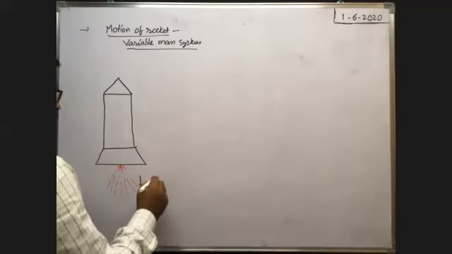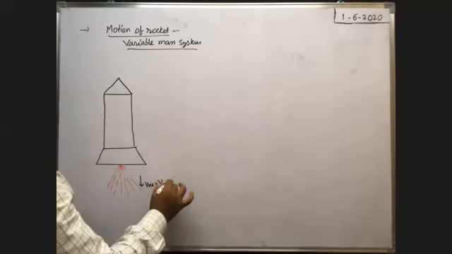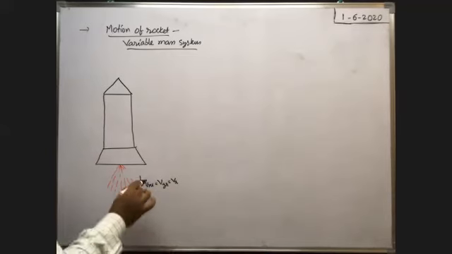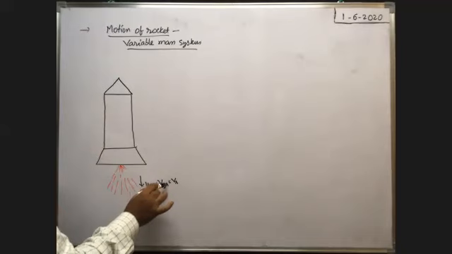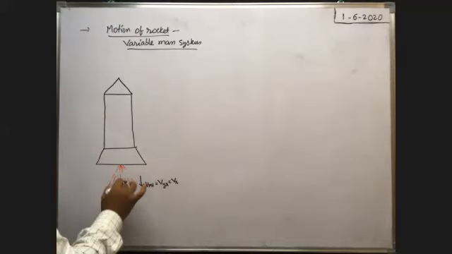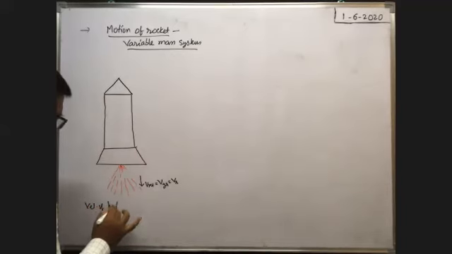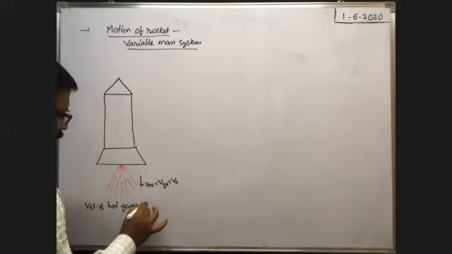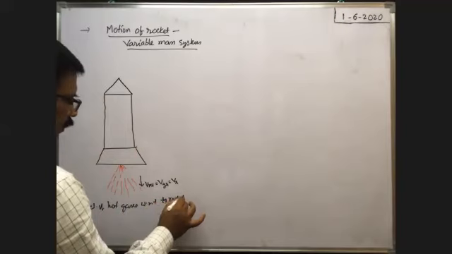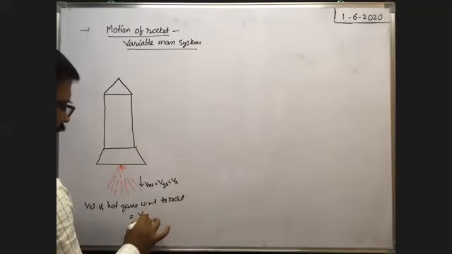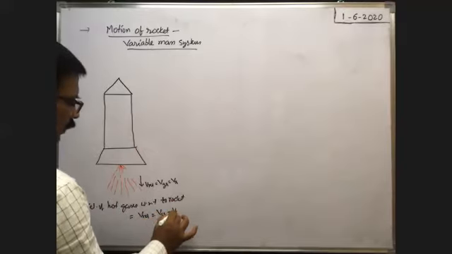So the velocity of the gases with respect to the rocket, the relative velocity, is equal to, say, VR.